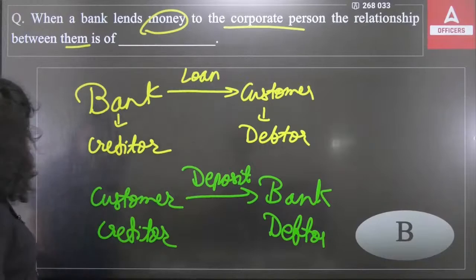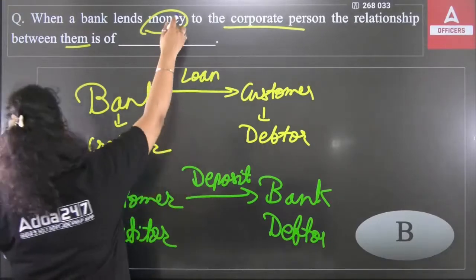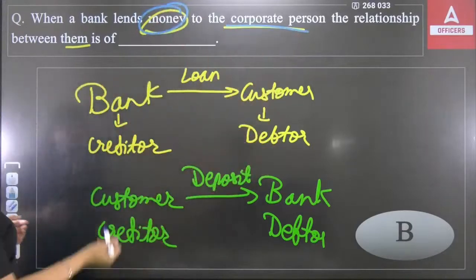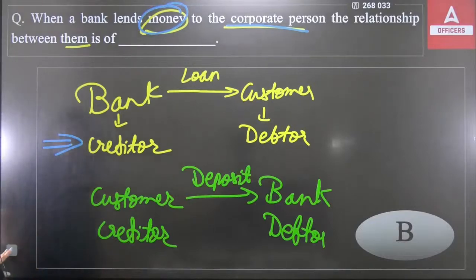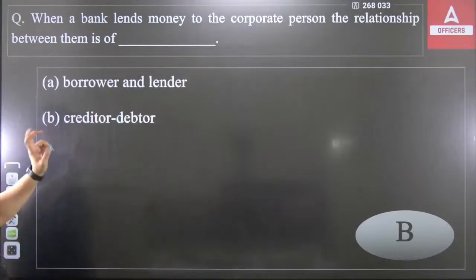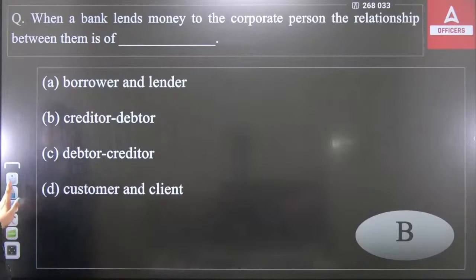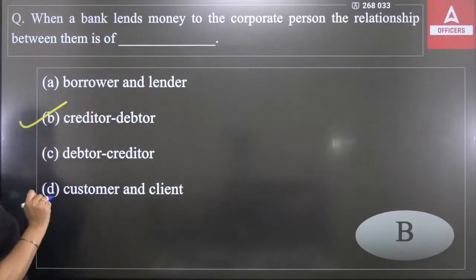Here in this particular question, we are talking about money that has been given by the bank to the corporate person, to any person. So the relationship will be creditor and debtor. The options we have here are borrower and lender, creditor and debtor, debtor and creditor, and customer and client. So you can see simply the right answer will be B, bank is the creditor and customer is the debtor.